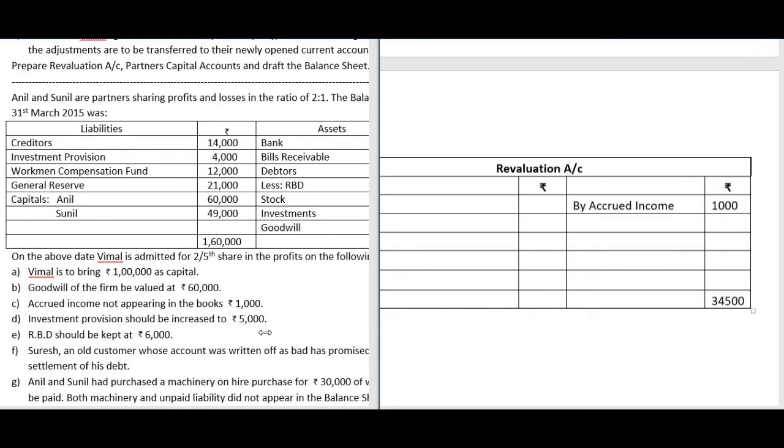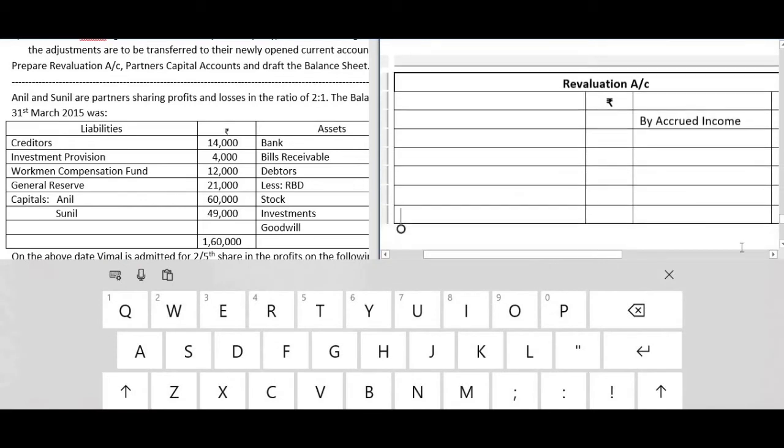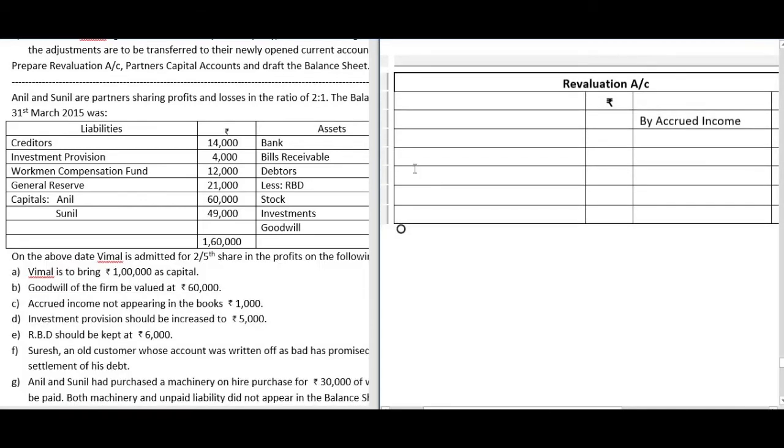You need 1,000 additional provision, because total provision should be 5,000. So whenever you have to create additional provision, it is to be recorded on the debit side.